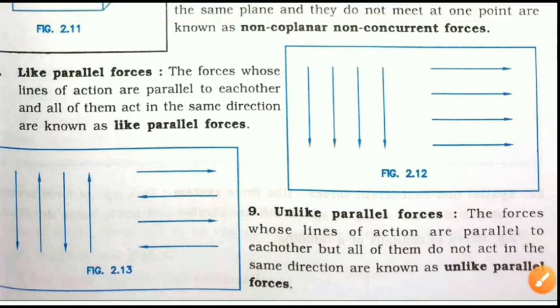If the parallel forces have different directions as shown in figure, then these parallel forces are known as unlike parallel forces. Okay.